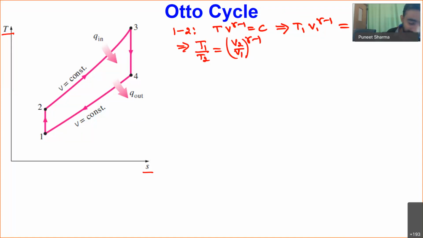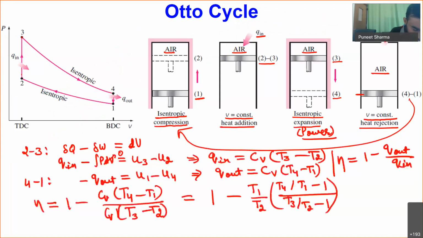Now one important thing, if you carefully see your PV diagram, point number 1 corresponds to the bottom dead center. At the bottom dead center we have the total volume, which is equal to clearance volume plus displacement volume. That is the overall volume from the top surface of the cylinder to the bottom dead center.